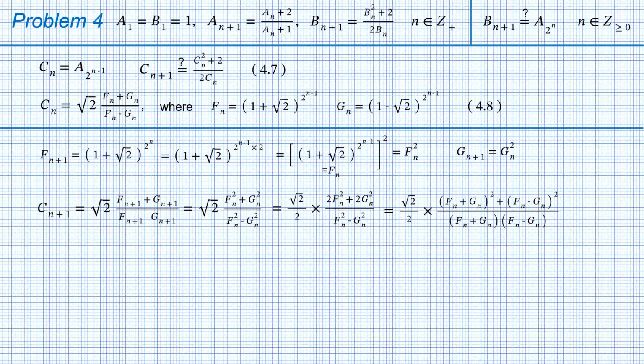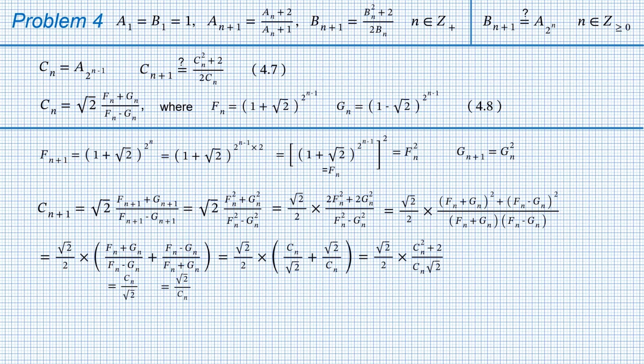And as you can see, this time we did factorize the denominator. If we split the fraction by dividing term by term, we get in the brackets a sum of two mutually inverse terms. It can be easily seen that the first term is Cn divided by square root of 2, while the second term is the inverse of that. Then we move to the common denominator, simplify, and here it is!